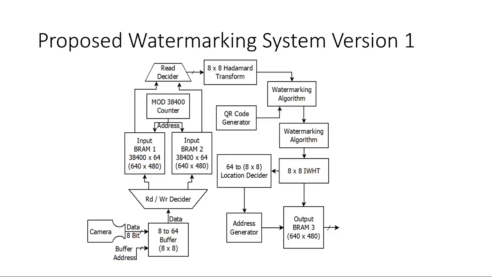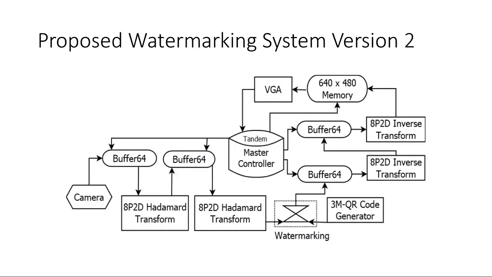Proposed watermarking system version 1 block diagram is shown. The architecture stores the complete frame in every stage of processing. The read memory is processed for the watermarking algorithm. Proposed watermarking system version 2 block diagram is shown. It optimizes the memory by storing a single frame, that is, RAM usage is reduced significantly when compared with version 1. Version 1 uses 4 frame size RAM and version 2 uses 1 frame size and 256 pixels of RAM size.